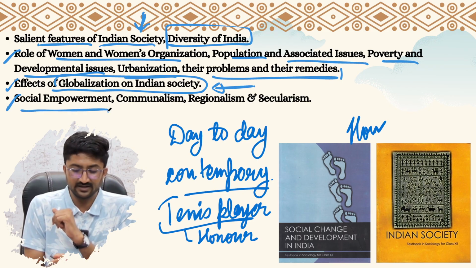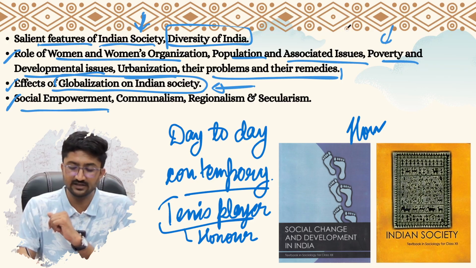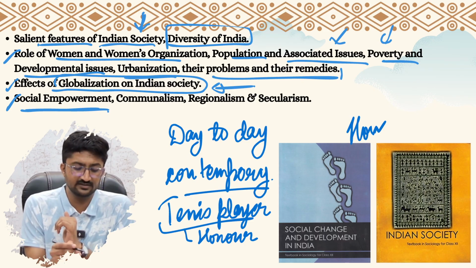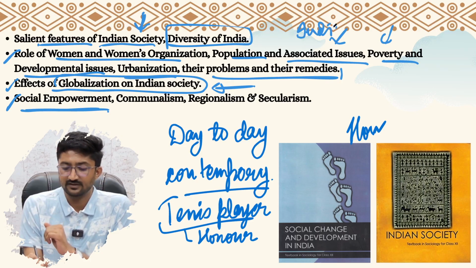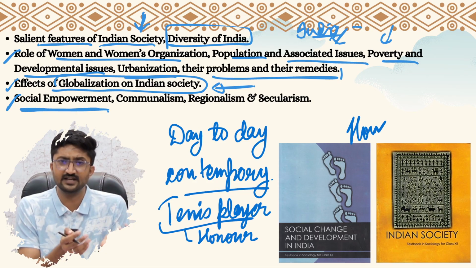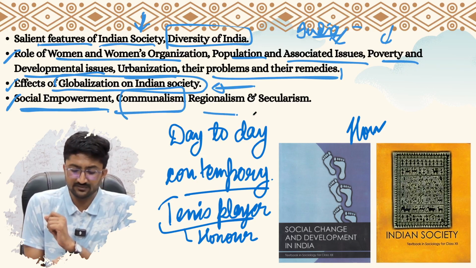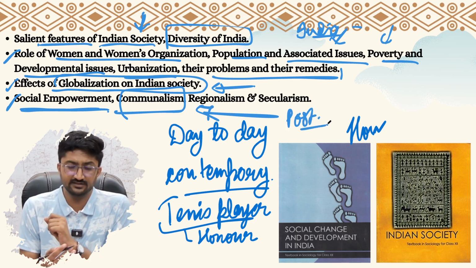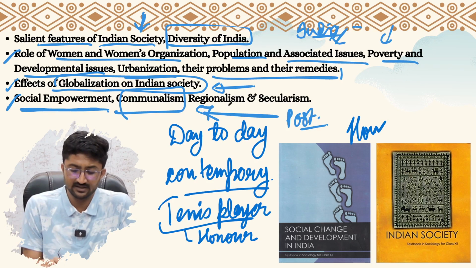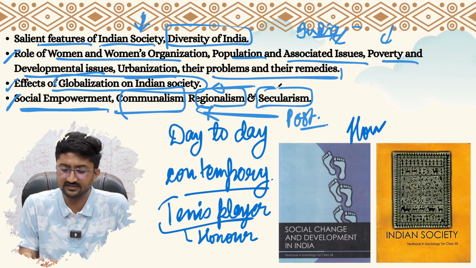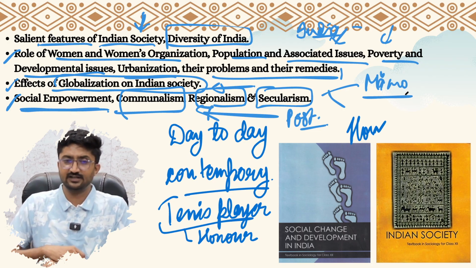Then social empowerment. Until and unless you understand the issues of poverty and population, you cannot understand the issue of social empowerment. Until and unless you understand how Indian society is organized, you cannot understand what social empowerment would mean for people residing in India. Then communalism, as we talked about, the issue of communalism was an issue of post-independence reorganization, right? And it is a recurring theme in our current affairs as well. Regionalism, right? Again, state reorganization and all those issues are related. Then secularism, minority-majority complex, right? These topics are of Indian society and diversity of India.